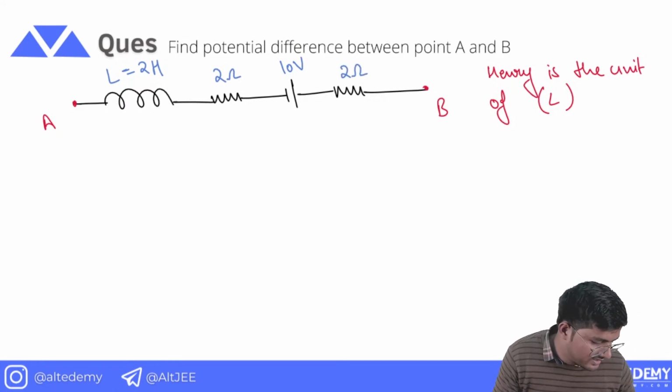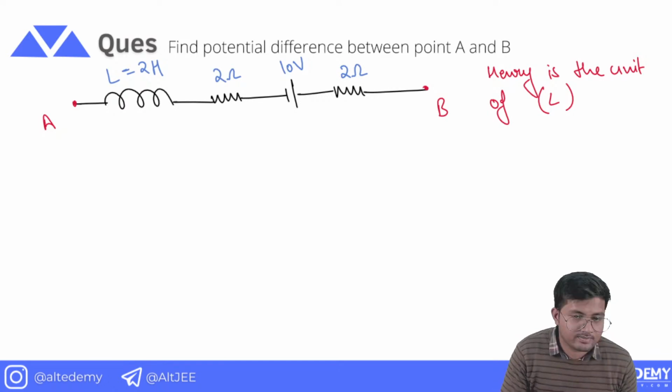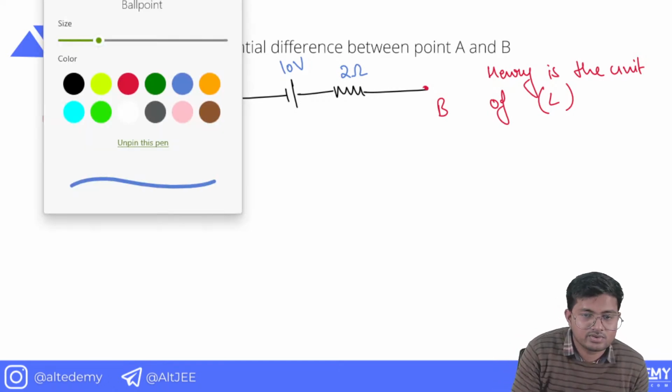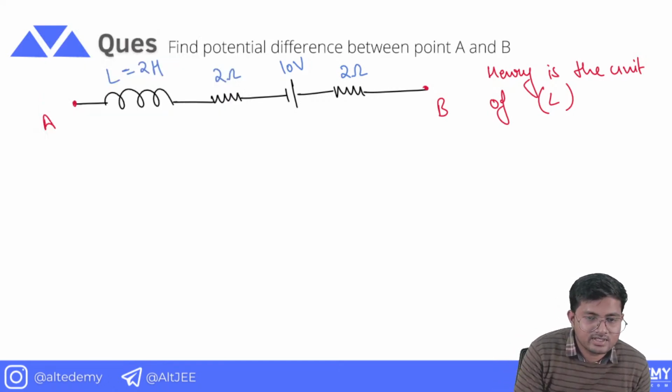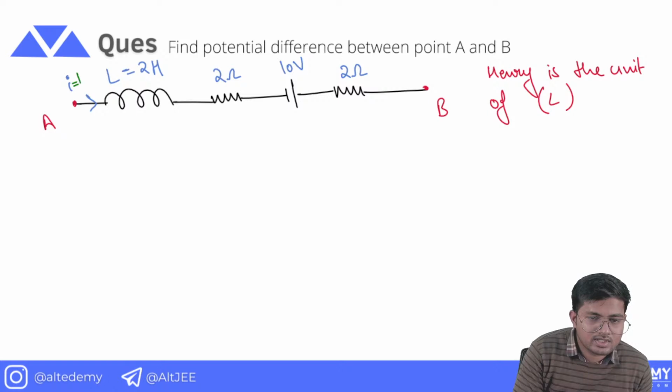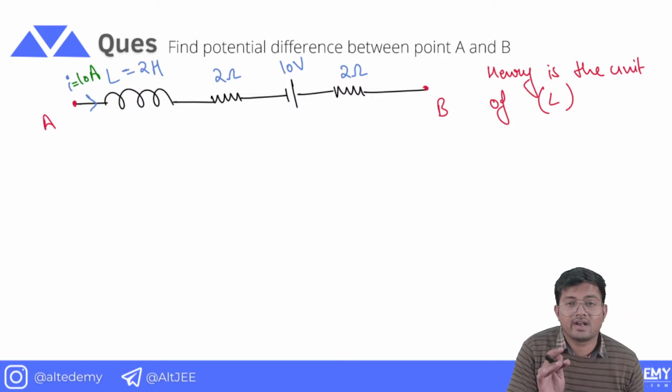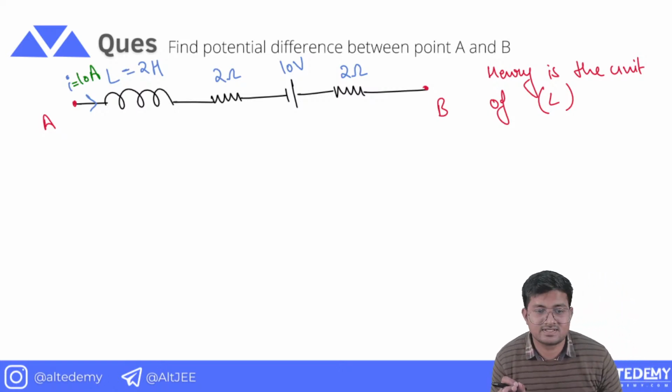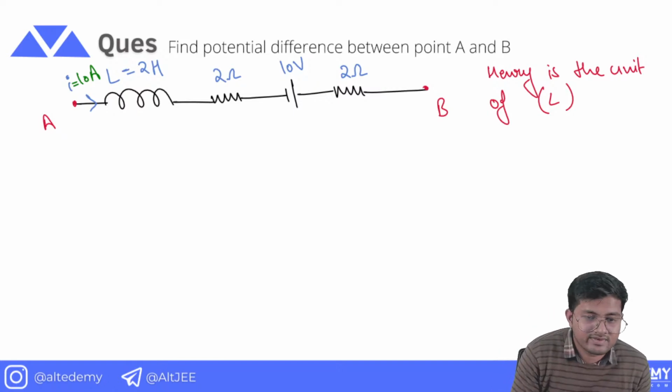And the current in the question, which is flowing at this very moment, is 10 ampere. The current flowing through this branch is 10 ampere.